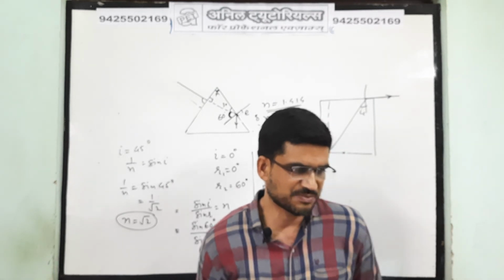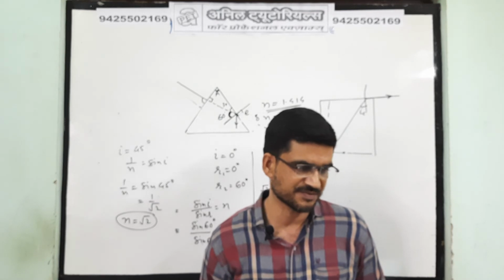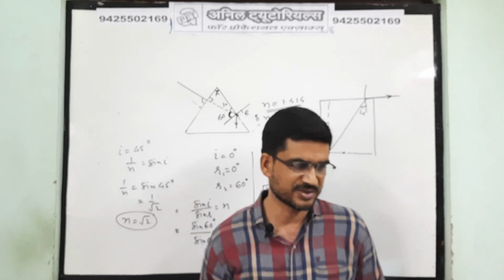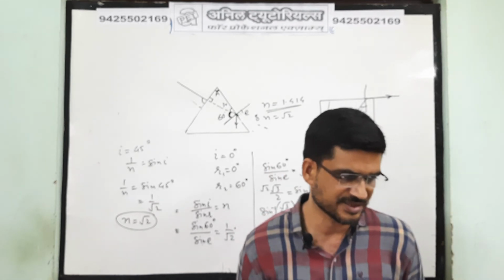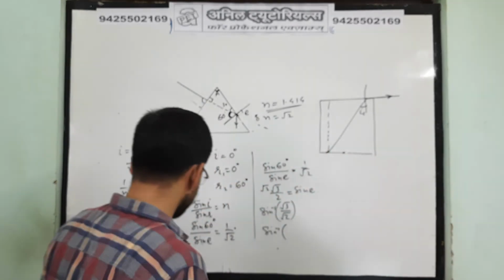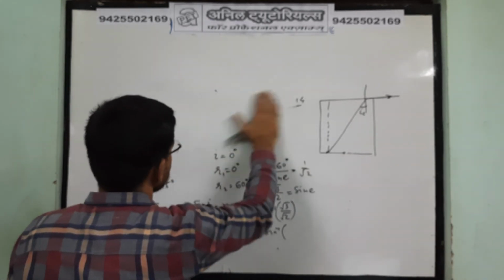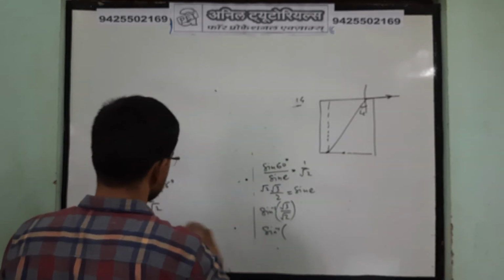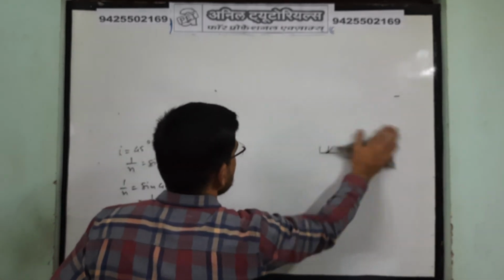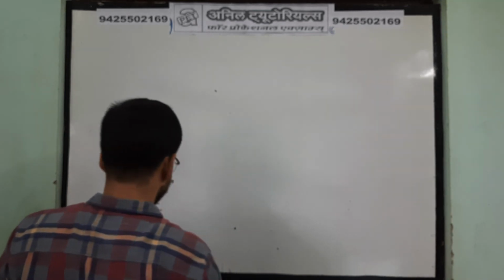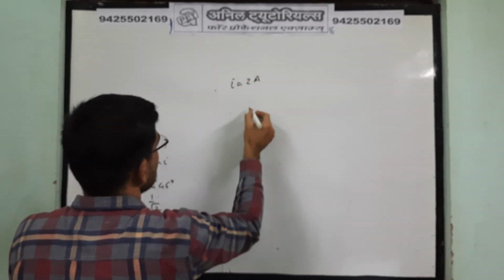And the last question was there: the angle is A, one of its refracting surfaces is silvered. Okay, light rays falling at an angle of incidence 2A on the first surface return back along the same path after suffering reflection at the silvered surface. Okay, so that is a very good question. So we have any general prism of angle A and the light falls at an angle of 2A. So here the angle of incidence is 2A.